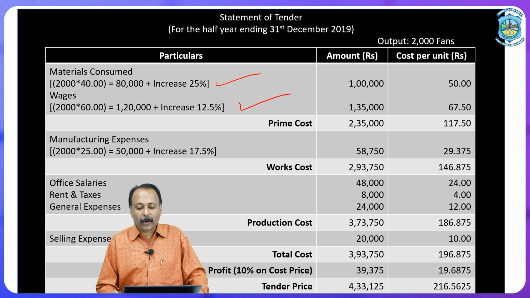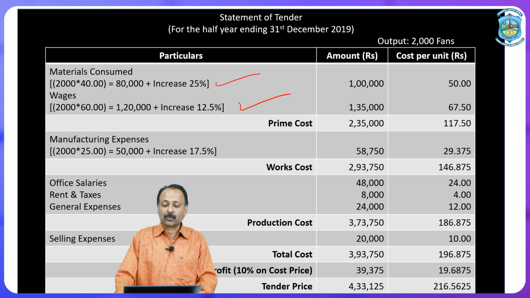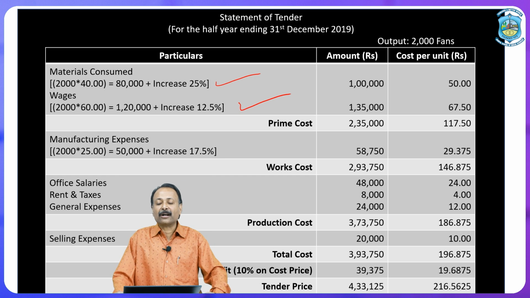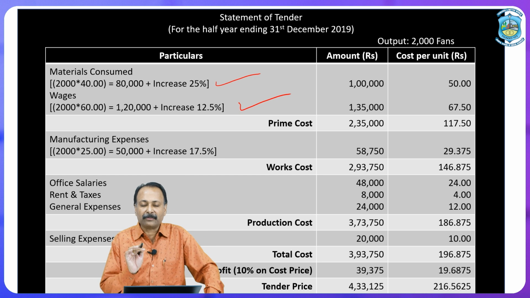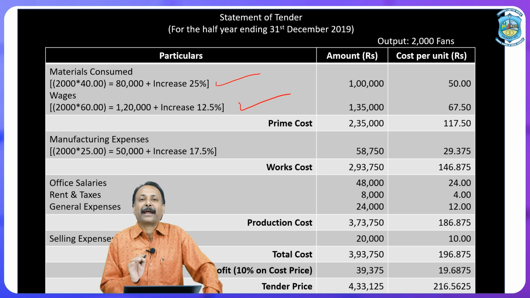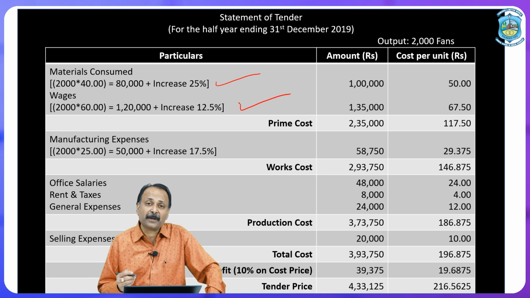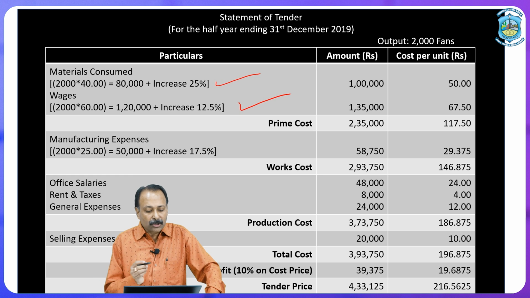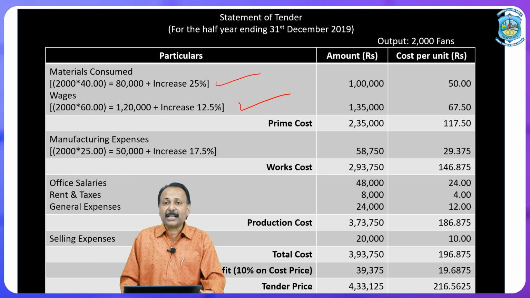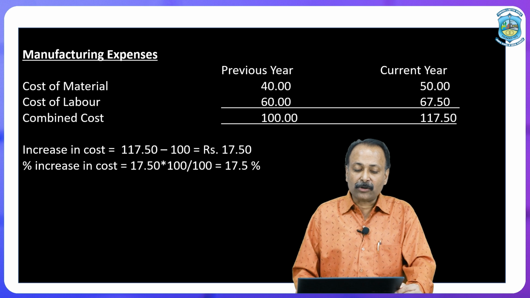So, when we do the total, 1 lakh plus 1,35,000, our prime cost would be 2,35,000 in total. 2,35,000 divided by 2,000 fans, we are going to get 117 rupees 50 paisa per fan or per unit. We know that in prime cost we have to add manufacturing expenses or production expenses or factory expenses or factory on cost or manufacturing on cost or works on cost. So, it is given that there is an increase of combined cost. So, I am going to show you the working note for it. You can check it out.